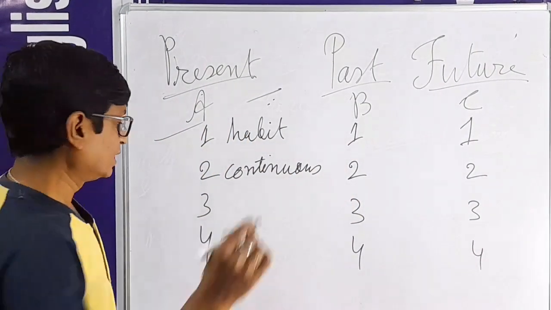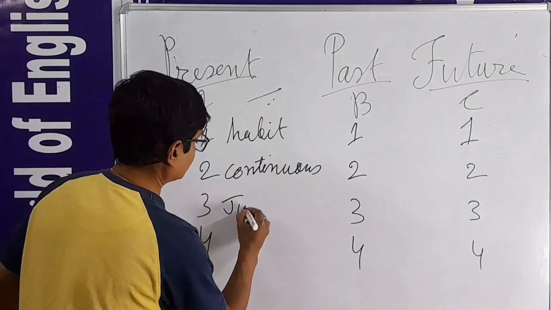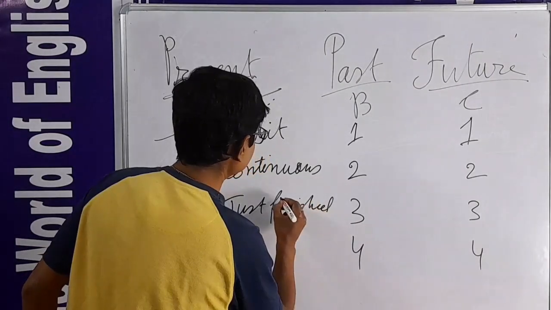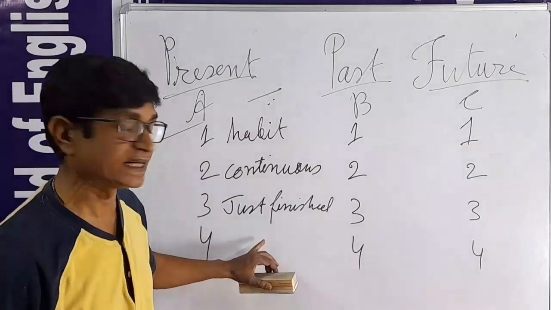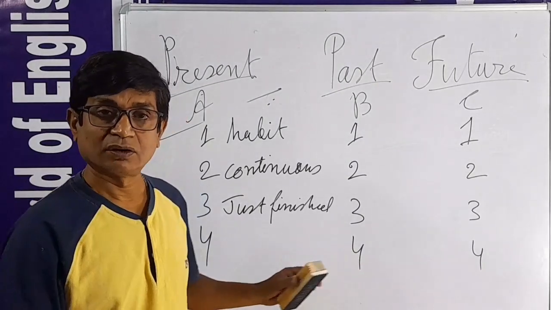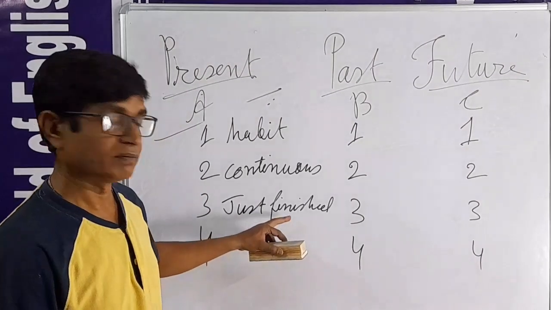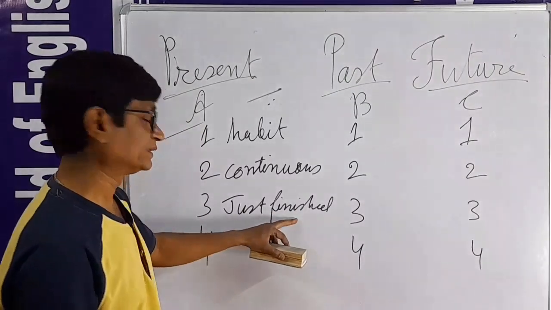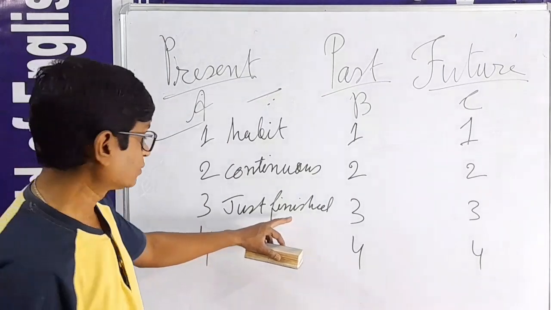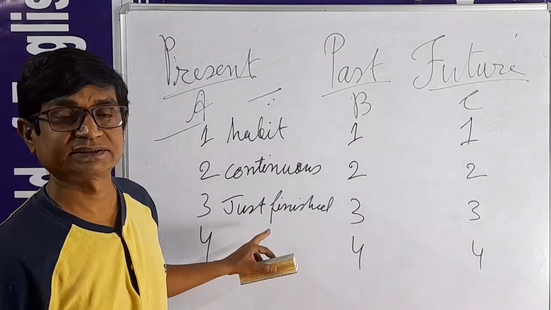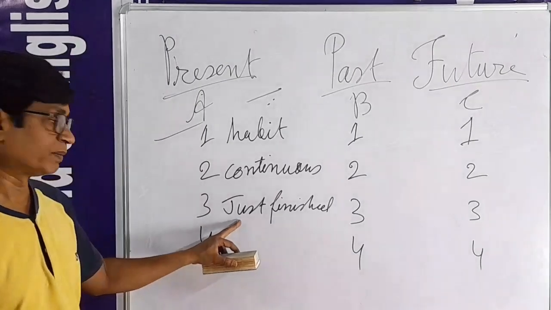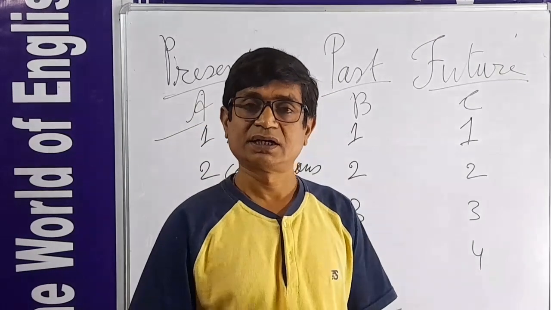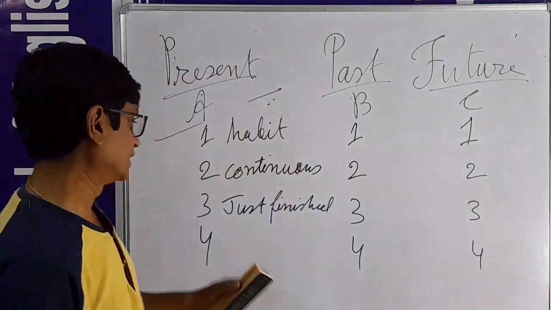Number 3, just finished. Just finished, but its action still exists. We are talking about its action. The action is finished just now, but we are talking about it. That is called number 3, perfect tense. Perfect means the action is perfectly done, but the action still exists.